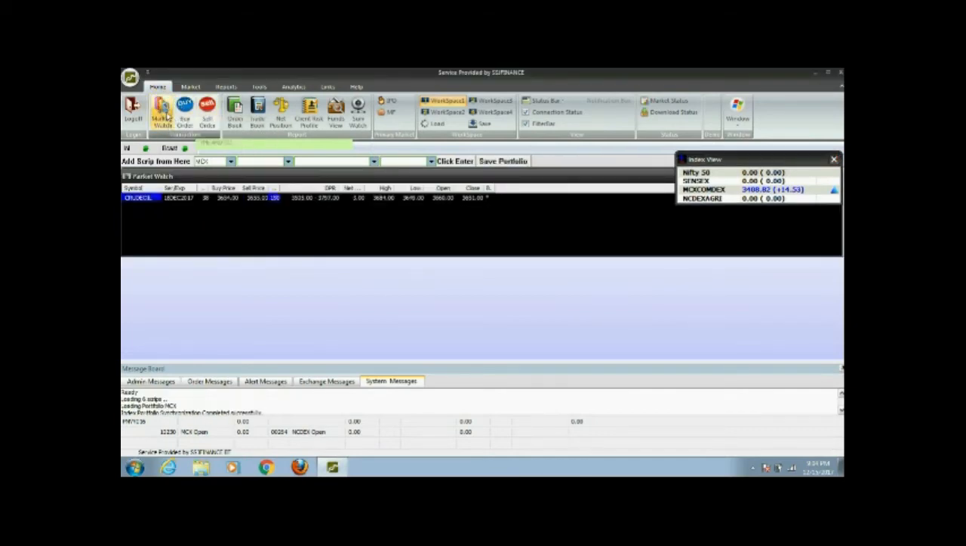Once the script is downloaded, you will see this type of screen. Here you can see Nifty, Sensex, MCX Comdex and other things. This MCX Comdex is what we are working on and will be trading on. Right now it is 3408.85 and it fluctuates very fast. 14.53 is on the upper side from last closing.